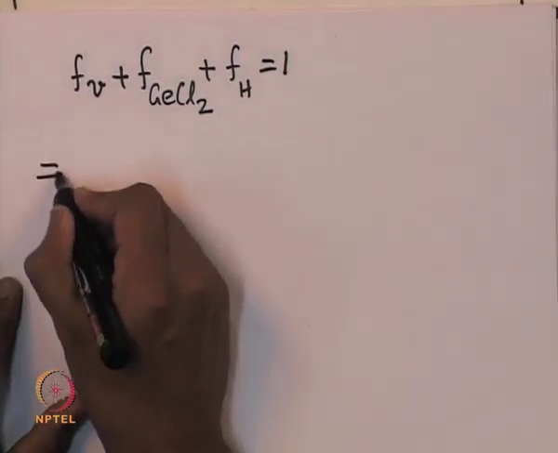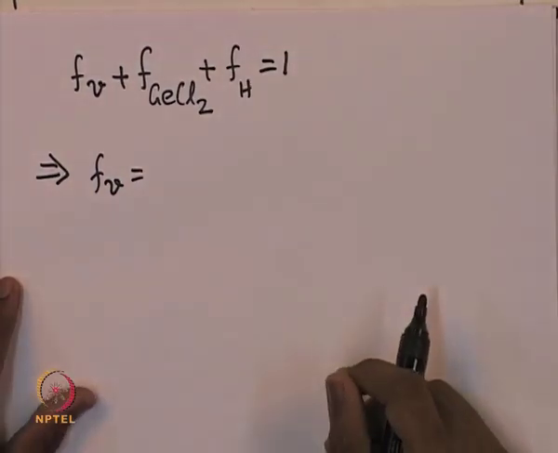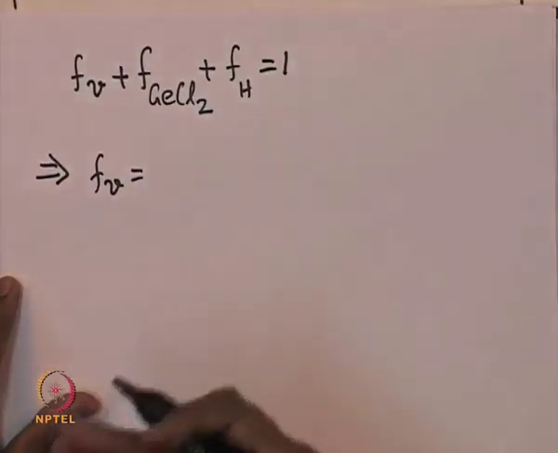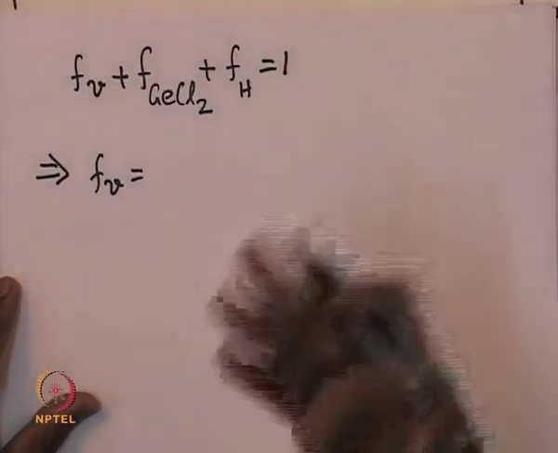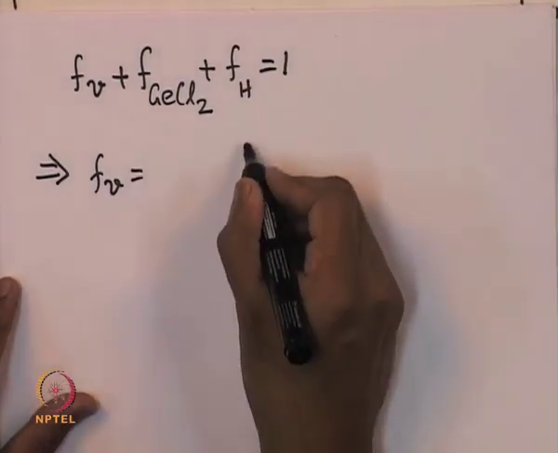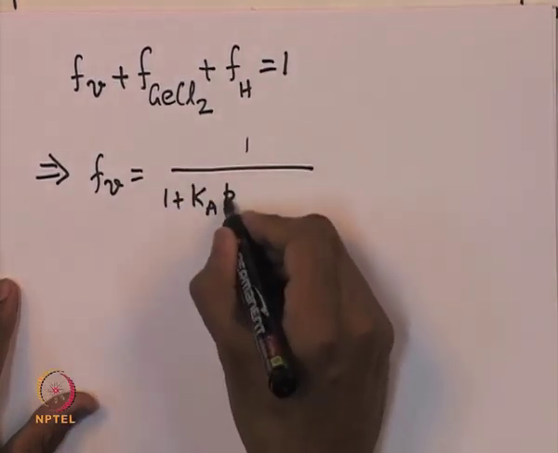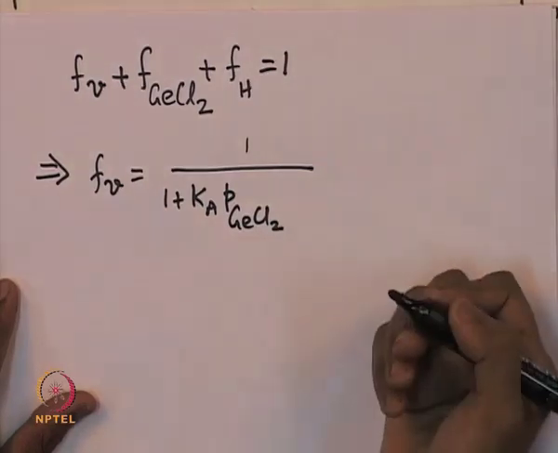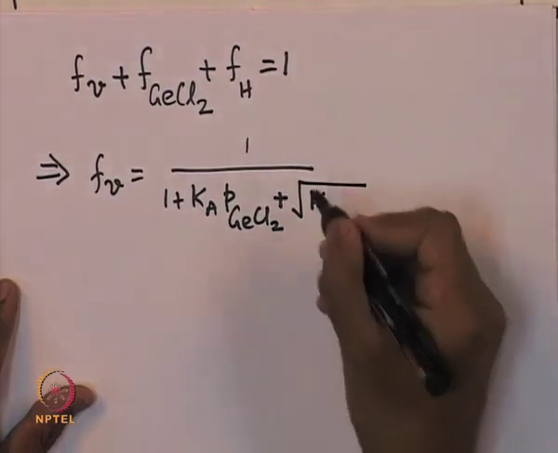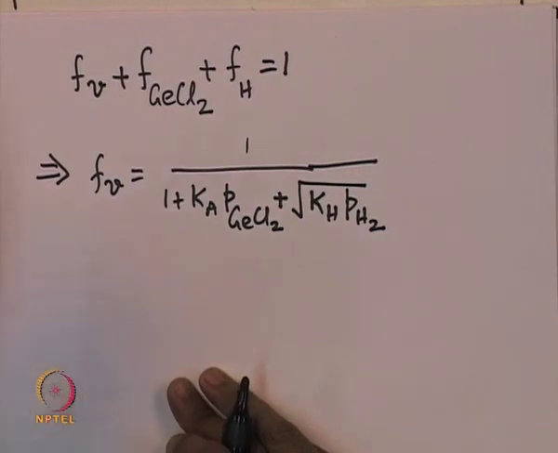And from here we can express Fv. We can substitute the fractional sites on which the germanium chloride is bound and the fractional sites on which the hydrogen is bound, and from this conservation property we can estimate that the fraction of vacant sites which is present is given by 1 divided by 1 plus Ka into the partial pressure of germanium chloride in the gas phase plus the square root of the equilibrium constant for hydrogen adsorption multiplied by the partial pressure of hydrogen in the gas phase.